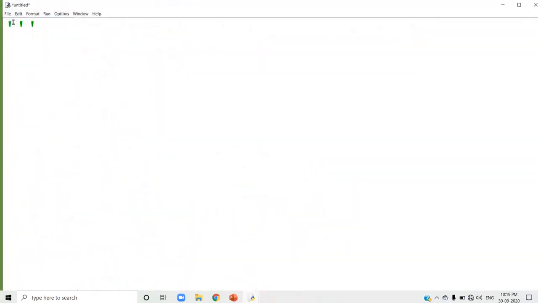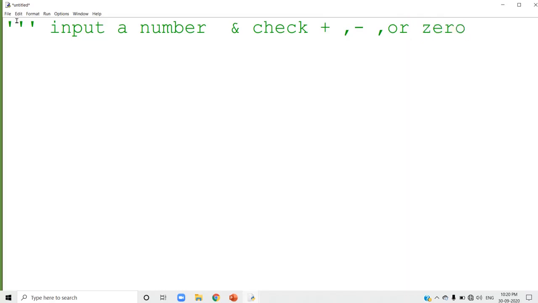I will write the comment statement: input a number and check positive, negative or 0. See that? It's a short description of the program. This is the way you can write a comment statement. From that description, any user should get an idea about what the program is doing.